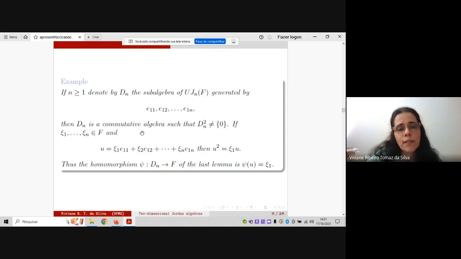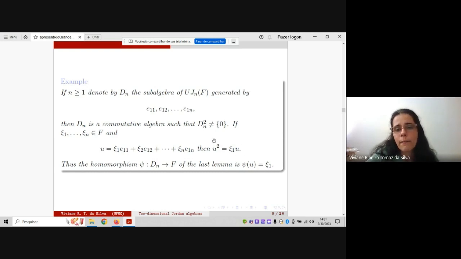Then this algebra is a commutative algebra such that D_n squared is not zero, note that you have the element u_{1,1} here. And moreover, if you take an element of this algebra, we can write this element in this way. And when we compute u squared, you obtain exactly the coefficient of u_{1,1} times u, okay?